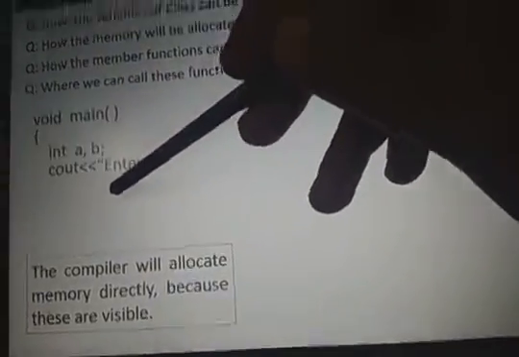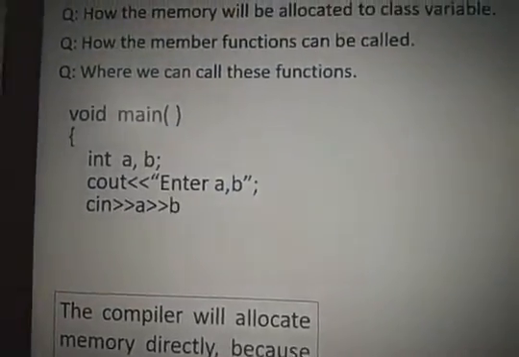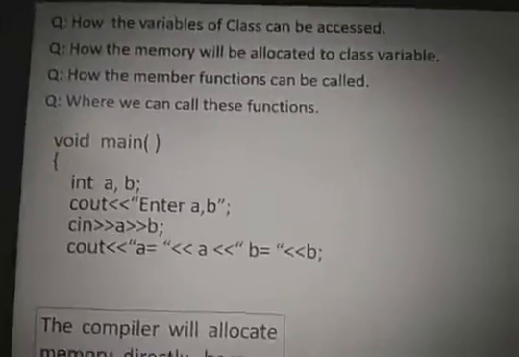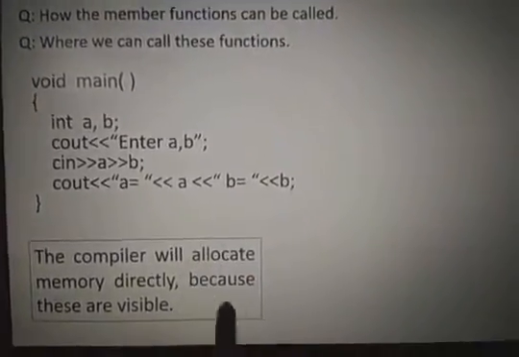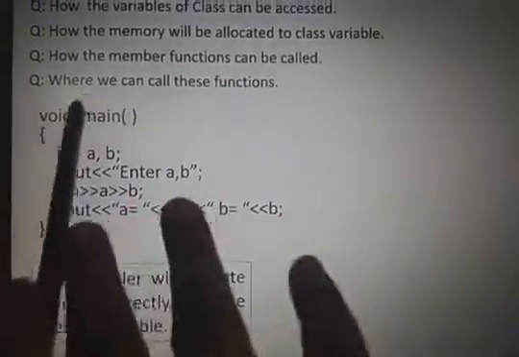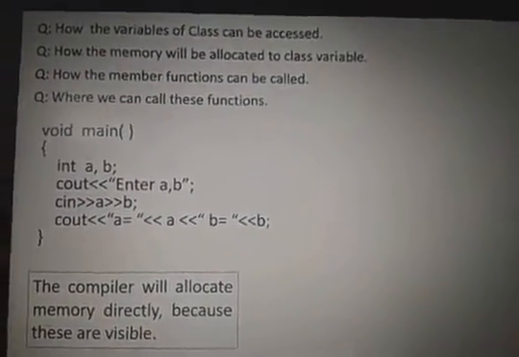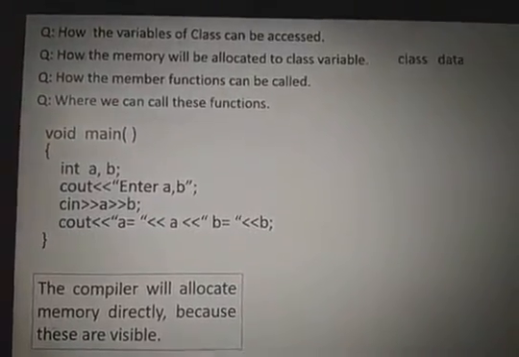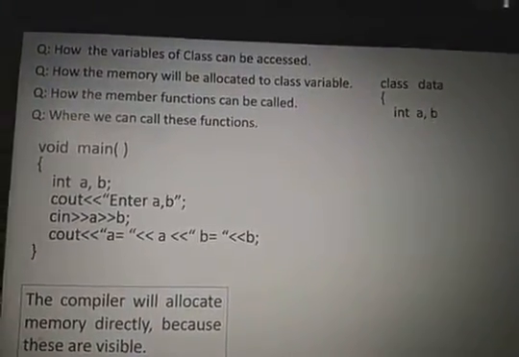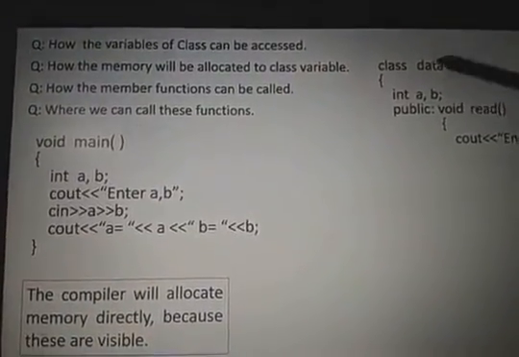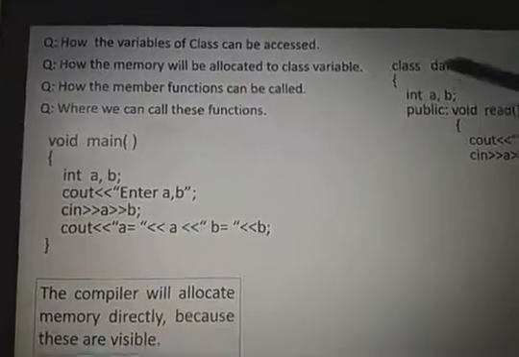See here. In void main, I am declaring two variables. Cout, enter A comma B, Cin, and so on. Here, A comma B are declared inside the main. So the compiler will allocate the memory directly because these are in the main program. They are visible to the compiler. But in the previous program, class data int A comma B. So this A comma B are not available in the main program. These A comma B are available within the class.